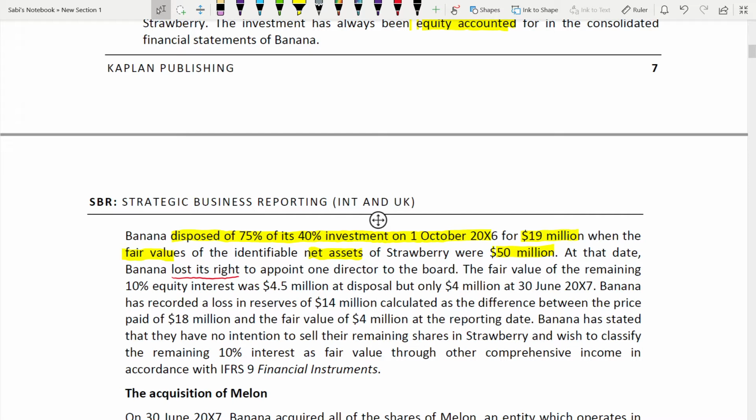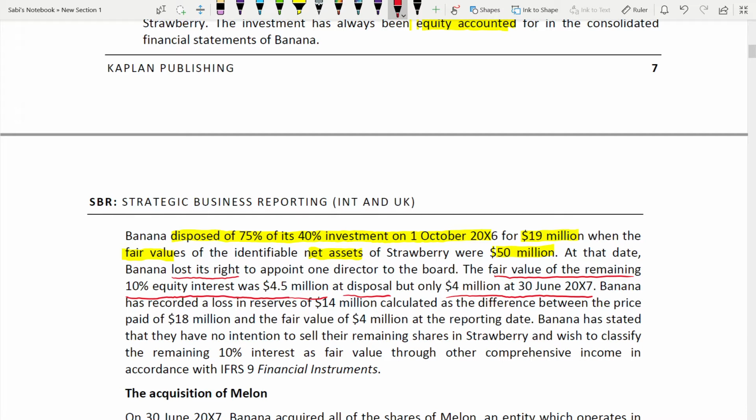Because 75% of 40% you are selling off. That means you are remaining with 25%, and 25% of 40% is 10%. So that's why there's a fair value for that 10%. The fair value of the remaining 10% at disposal was 4.5 million, but only 4 million at 30th June 2007.